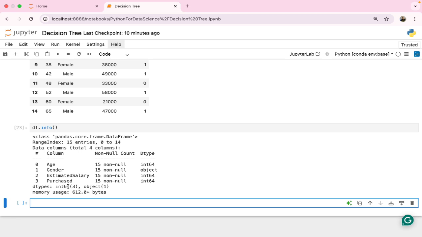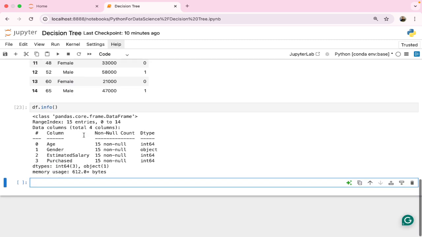We have integer type values in 3 columns, and object type, that is characters or text, in one column, which is the male, female column. Simple, clear things. If you want to understand your data a bit more, but as we have created it manually, I can just go directly with it.